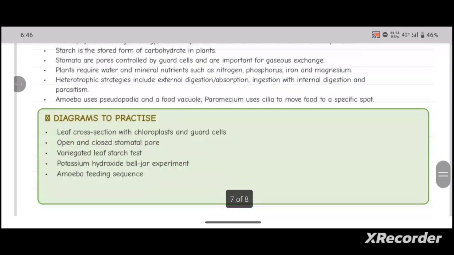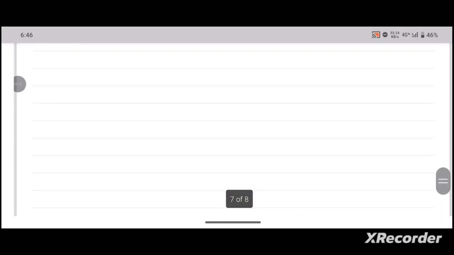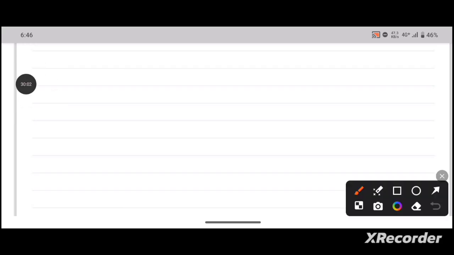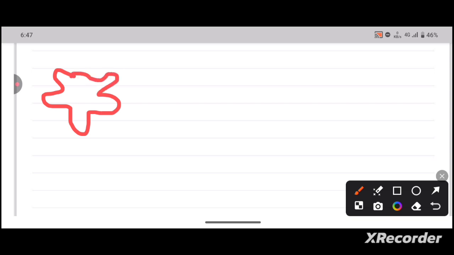Let's see it in a diagrammatic representation. This is the structure of an amoeba.